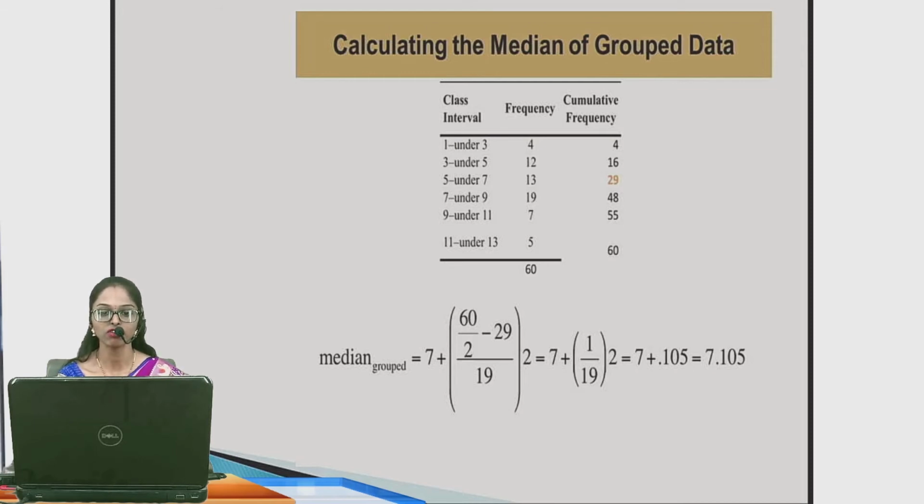Then the median for group data is 7, that is L, plus 60 upon 2, that is n upon 2, minus CF. CF is 29, the preceding cumulative frequency of the median class, divided by 19. Using this median formula, we get the answer. Calculating, we get 7.105. This is the median for this example.